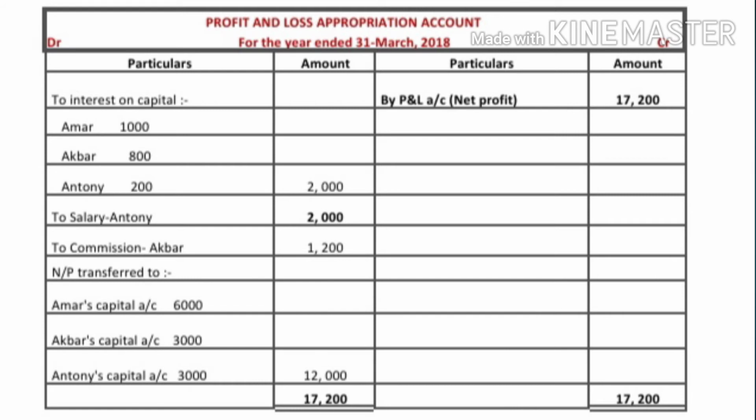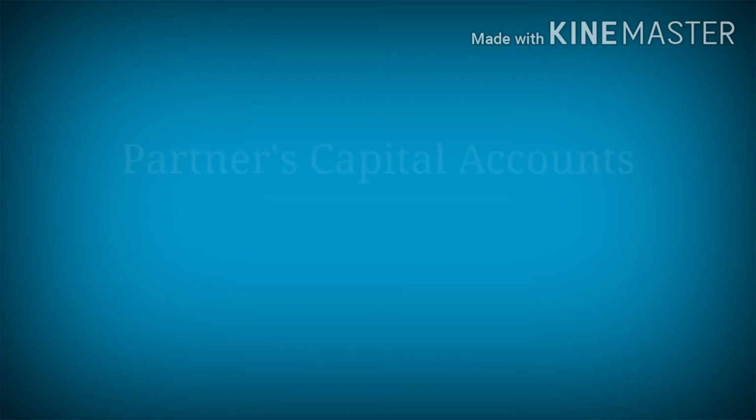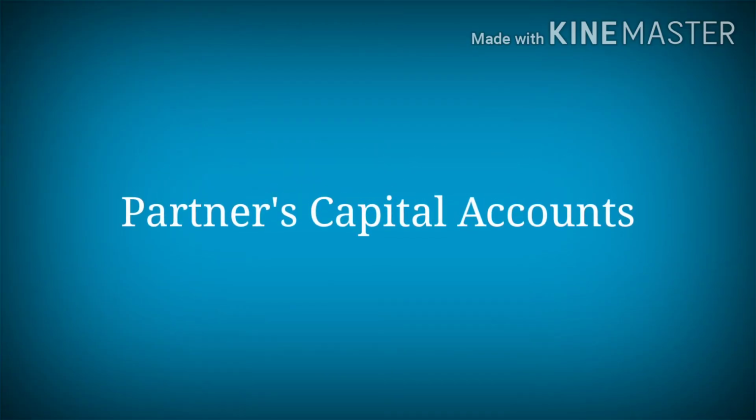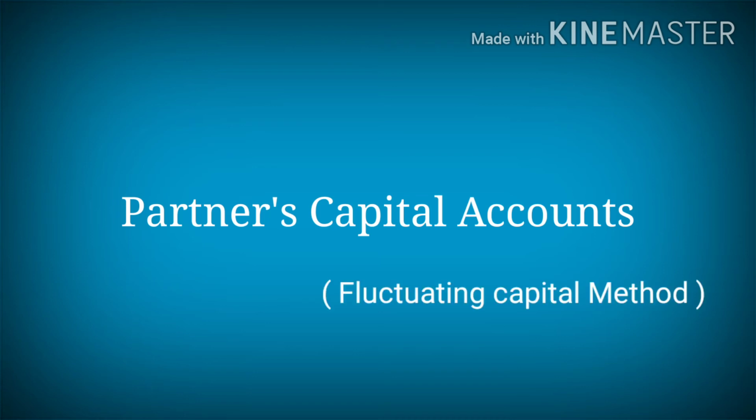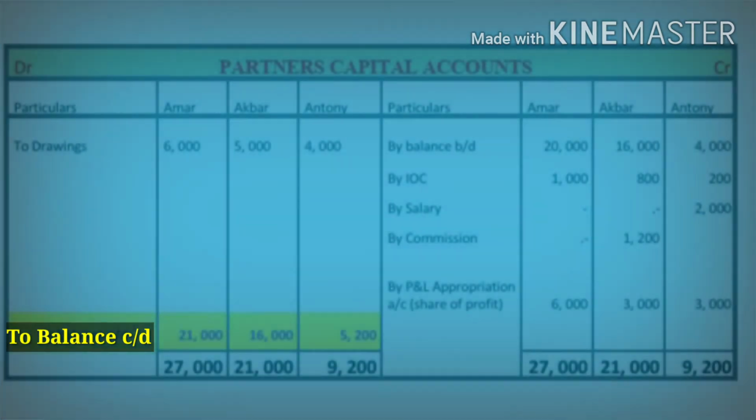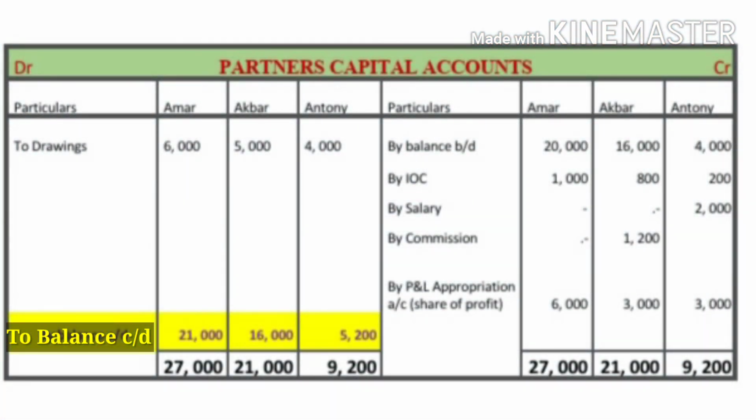Now we have to prepare partners capital account under any one of the methods, fixed capital method or fluctuating capital method. Here we can make partners capital account under fluctuating capital method. As we studied earlier, partners capital account under fluctuating capital method is the combination of partners capital account and current account under fixed capital method.